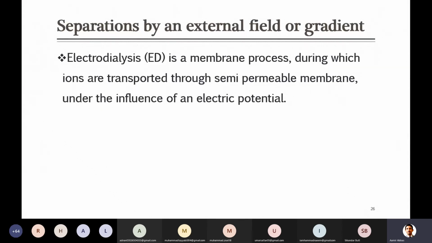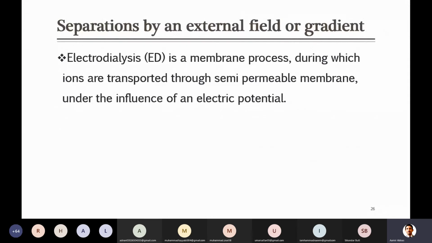In electrodialysis, this is again a membrane process, but here we apply some electric charge. On the surface of the membrane there is some charge.